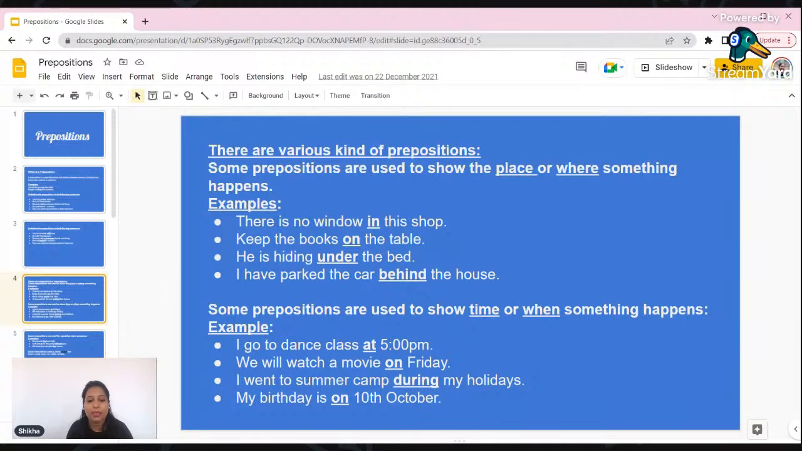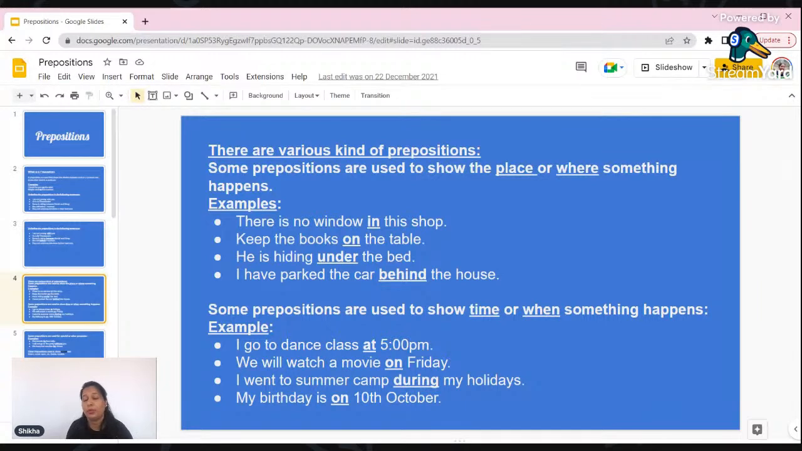My birthday is on 10th October. Here again people say my birthday is in 11th of September, my birthday is in 1st of December, Christmas is in 25th of December. No, it's wrong. Whenever you are giving any date, before that also we will use the preposition on. My birthday is on 10th October.